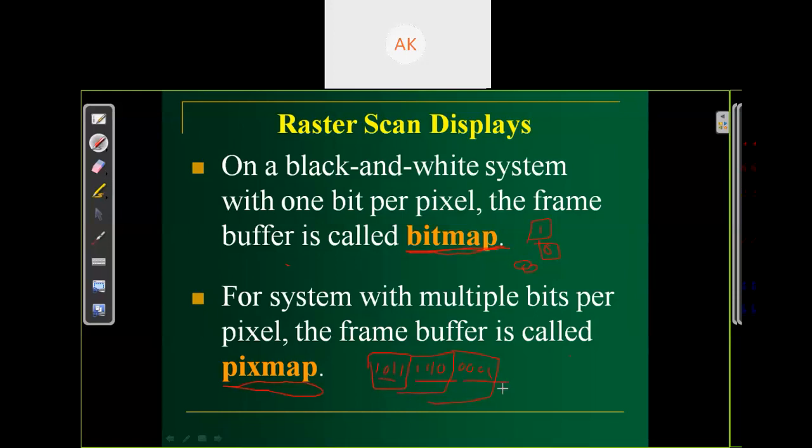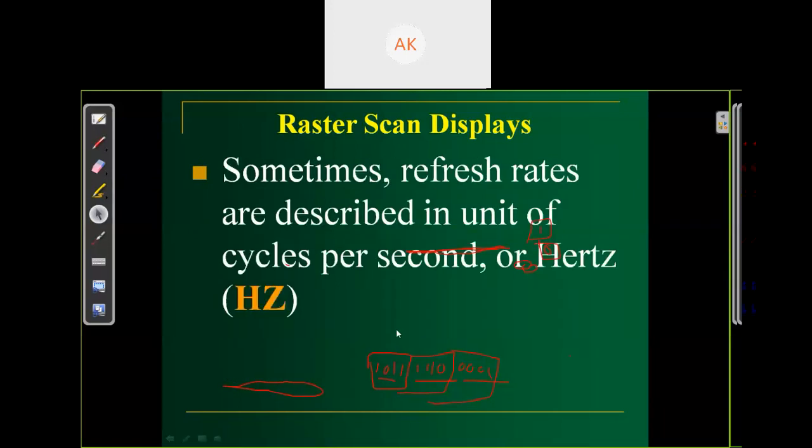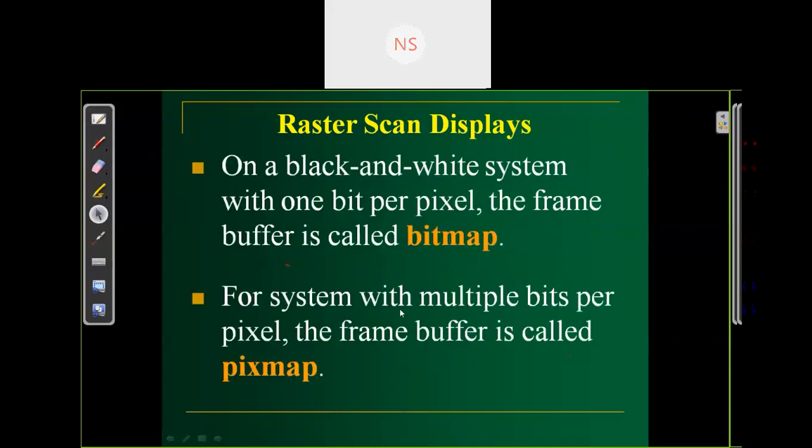So this kind of frame buffer is called a pixmap. There is more than one bit required for each pixel. Here only one bit, so bitmap; more than one bit, so we will call it a pixmap. I think it is clear to all of you. Is it clear to all of you? Yes, sir. Okay. So bitmap is clear, just 1 bit, and pixmap.